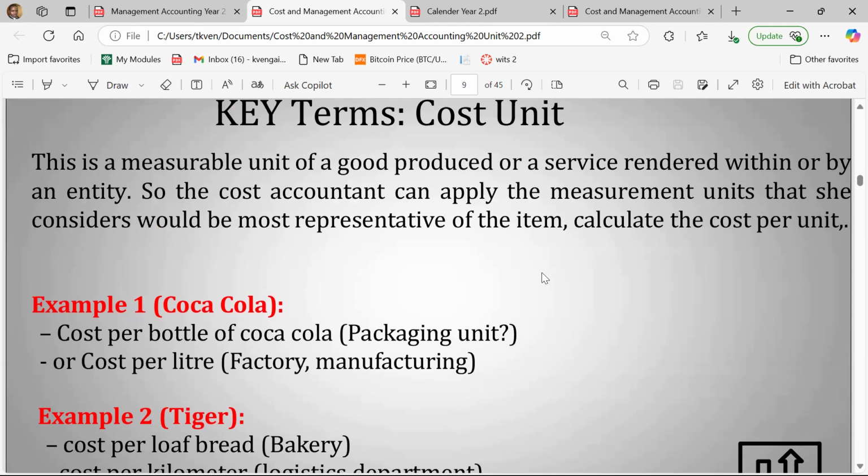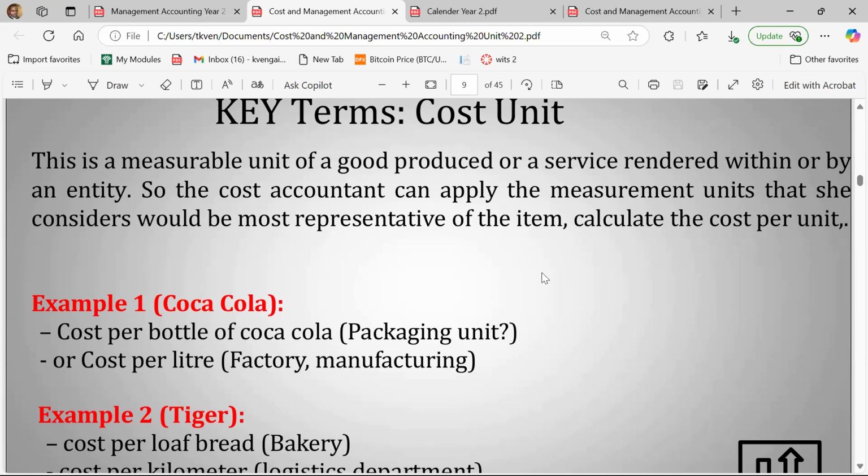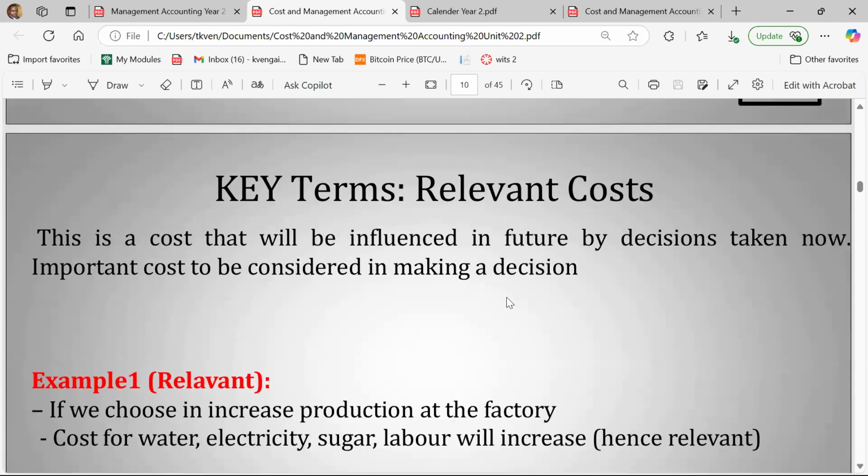Then the cost unit now, we are talking about a specific thing, right? The specific item to which the cost is attributable. So for example, if you are producing Fanta, one bottle of Fanta becomes the cost unit. If you are producing laptops, one laptop that you have produced becomes the cost unit. If you are a bank and you are serving customers, a customer in himself can be a cost unit to you as an organization. So that's a cost unit that you can face as an organization. Now, I'm just going through key terms that you need to understand so that when I start talking, you understand what I'm talking about.